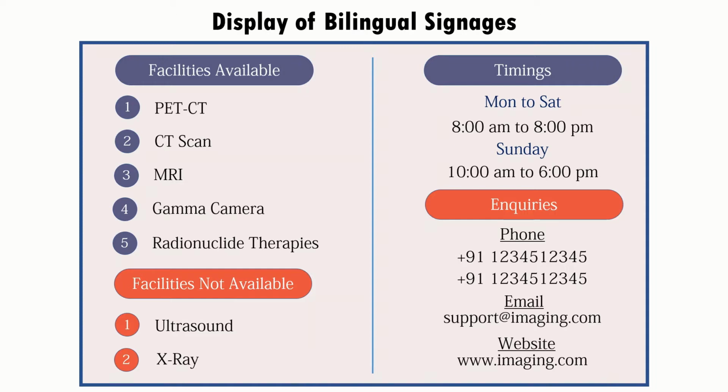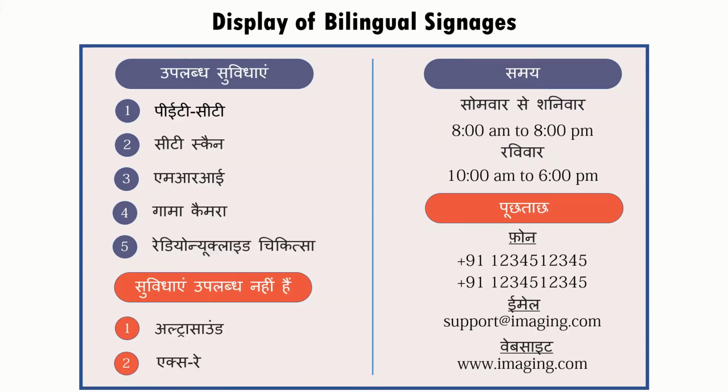All these details should be on the scope of services board, which is outside the healthcare setup. This is just an example of a board. You can modify it as you need, and it should be bilingual. If it is in the north, it should also have Hindi, or if it is in the southern states, then the regional languages should be there, so that the patient can understand what services you are offering.